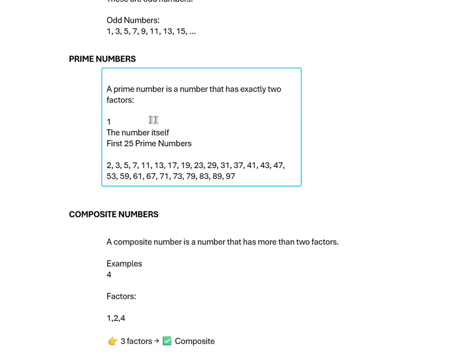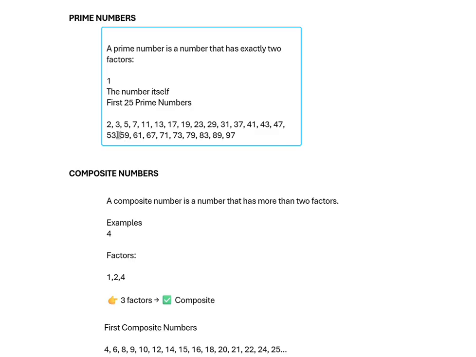Next one is prime numbers. A prime number is a number that has exactly two factors: one and the number itself. The first prime numbers are 2, 3, 5, 7, which have only two factors. Example, 2: 1 twos are 2 and 2 ones are 2. And 3: 3 ones are 3, 1 threes are 3. That's it. These are our first prime numbers.